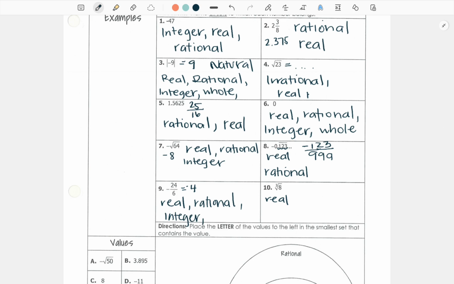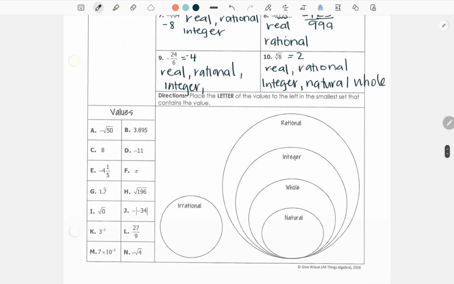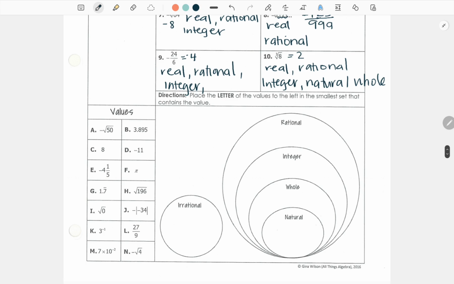All right, last couple, and we have the cube root of 8 is 2, and we know that 2 is real, it's rational, it's an integer, it's on the number line, it's natural, and it's a whole number. Good. All right, easy, easy, easy.